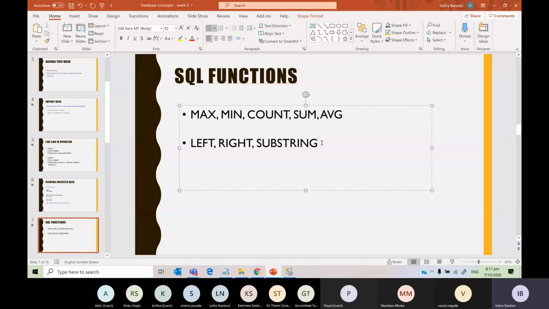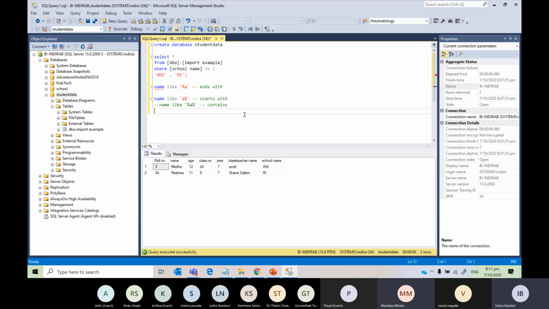For example, select substring from name, starting from the 3rd letter, 2 characters only.